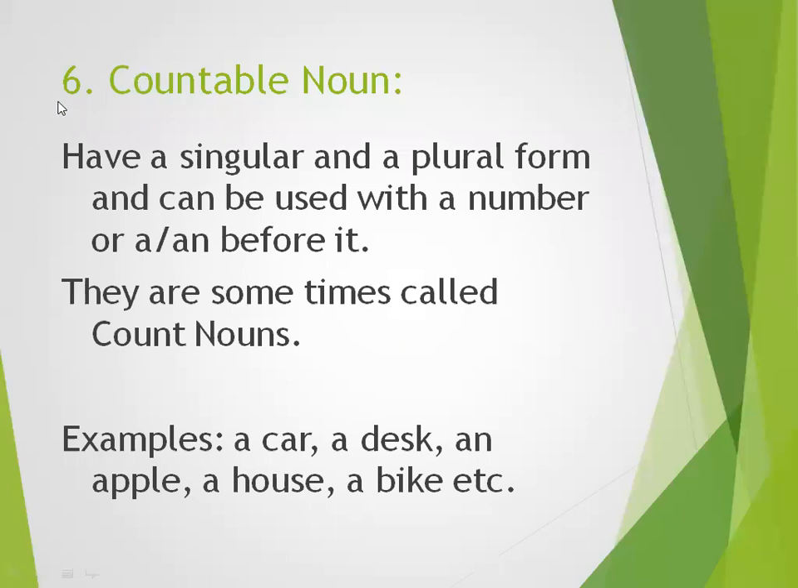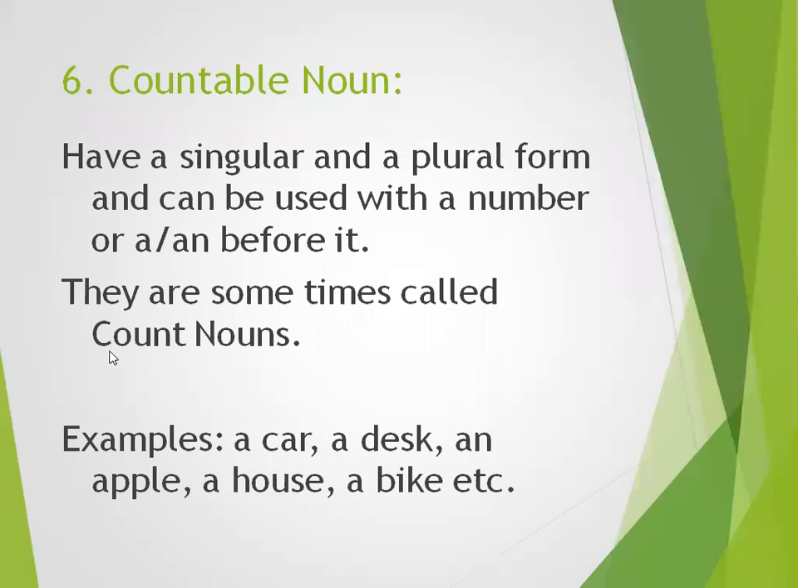Now this is the sixth kind, which is countable noun. It has a singular and plural form. It can be singular or it can be plural, and can be used with a number or a or an before it. Whenever you are using a noun which is countable, we will use a or an with them. Articles are always placed before the noun. They are sometimes called count nouns. Countable nouns are also called count nouns.